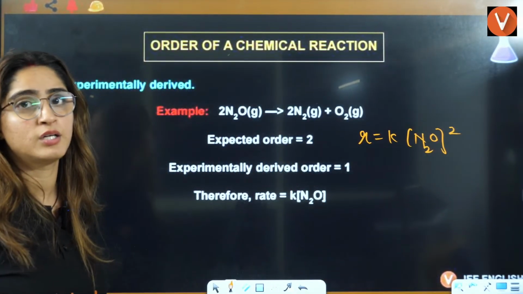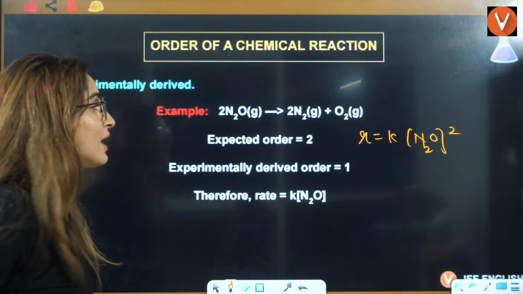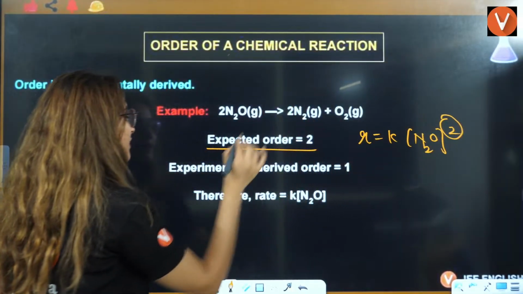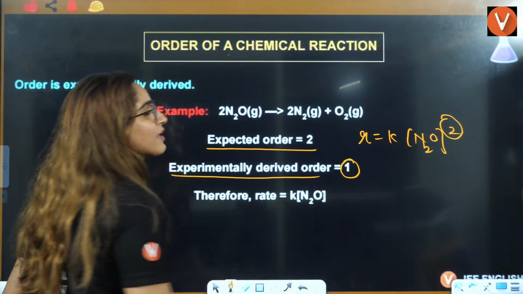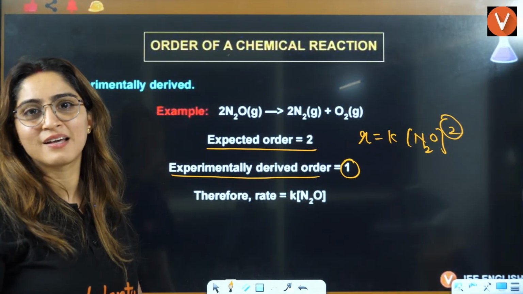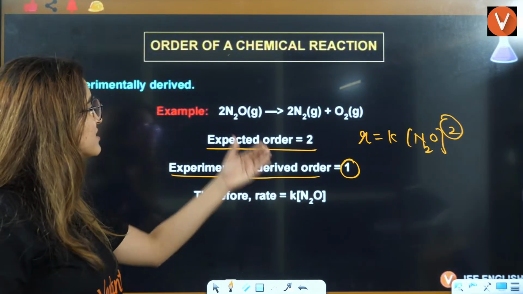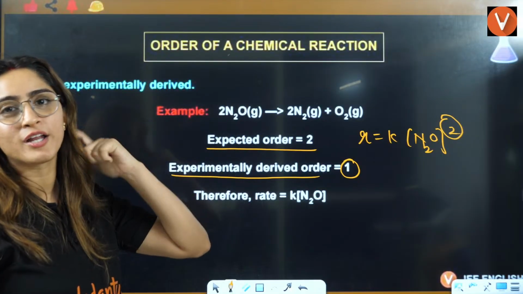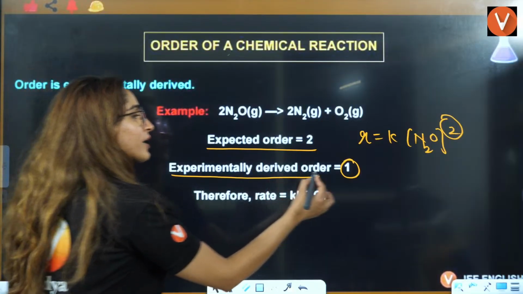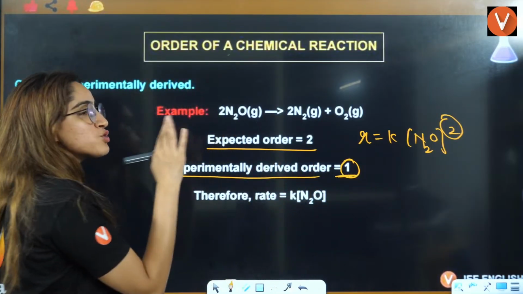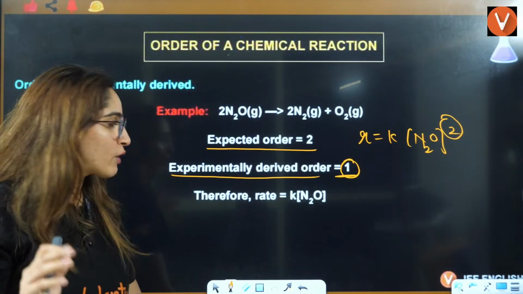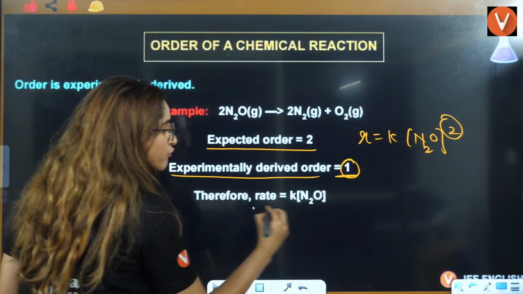Is it? No. If you see, expected order is 2, but in reality, order is 1. That's why it is derived experimentally, right? You can't just see the reaction and tell that the order is 2, 1 or something. No, right? So here, order is derived experimentally. It has no relation with the reaction that you have, right? Okay, so that's why, therefore, the rate of reaction is this.